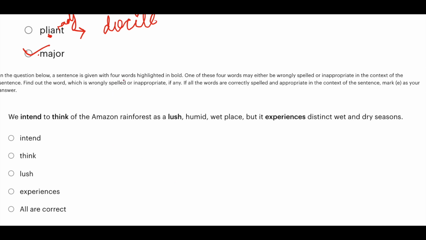In the question below, a sentence is given with 4 words highlighted in bold. One of those 4 words may be wrongly spelled or inappropriate in the context of the sentence. So you have to find out the word that is either wrongly spelled or inappropriate.